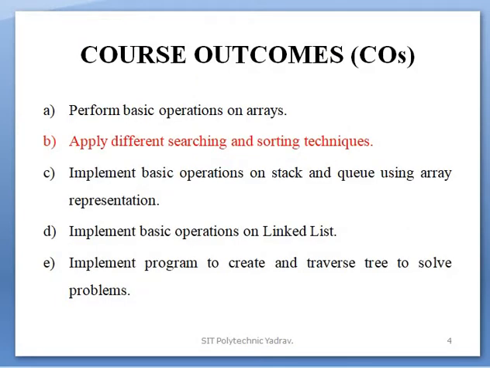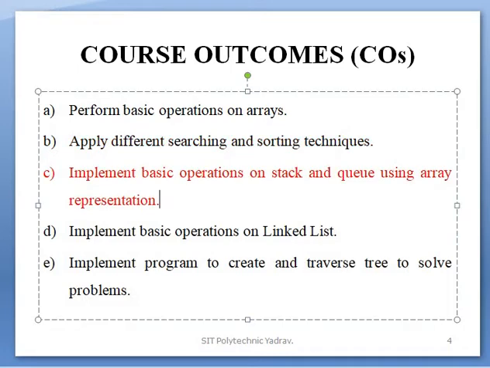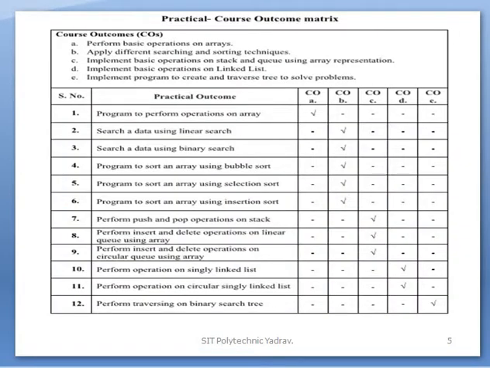Course outcome: after the completion of practical number 7, which CO do we achieve? The third CO, that is, implement basic operations on stack and queue using array representation. In the practical course outcome matrix, on today's practical session we learn practical number 7, perform push and pop operations on stack. This will be mapped with the third CO.